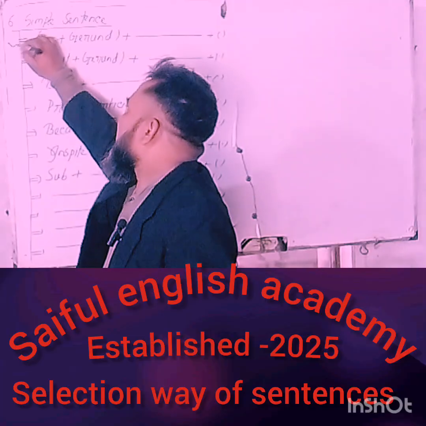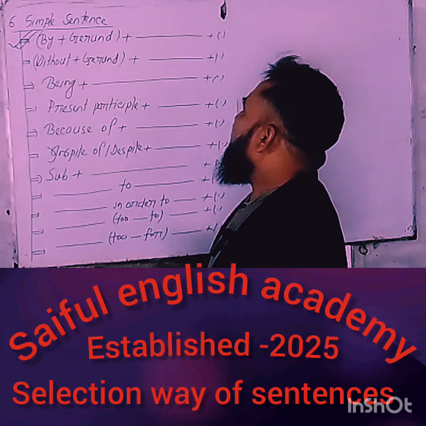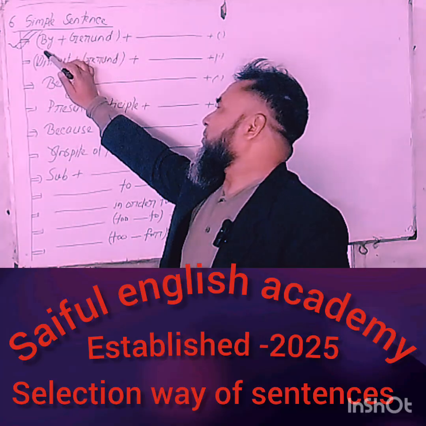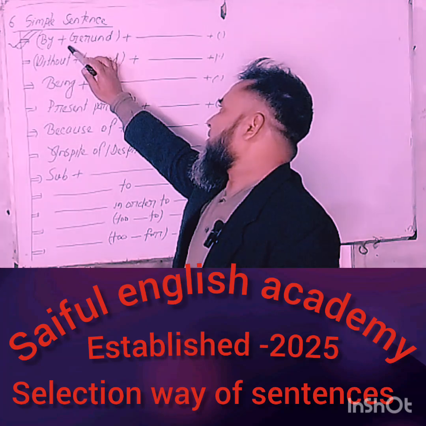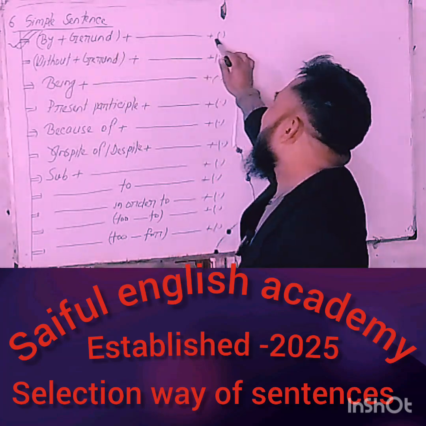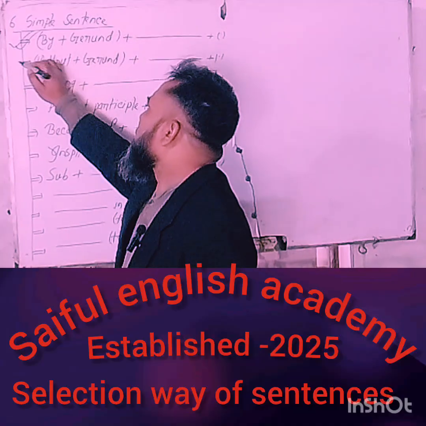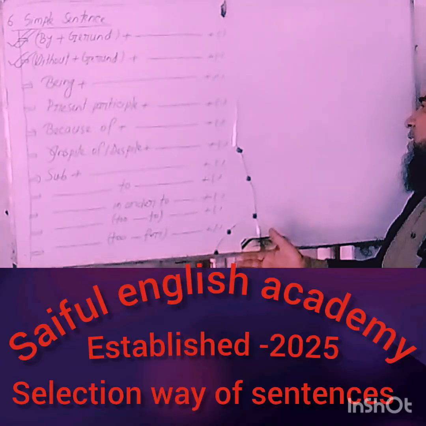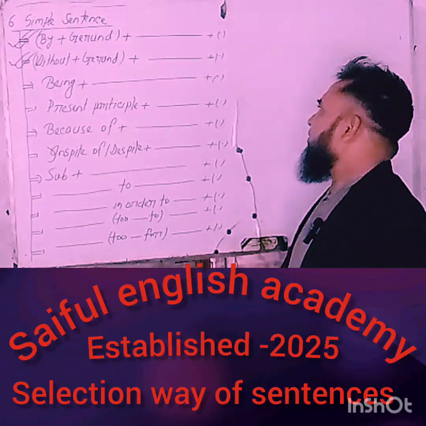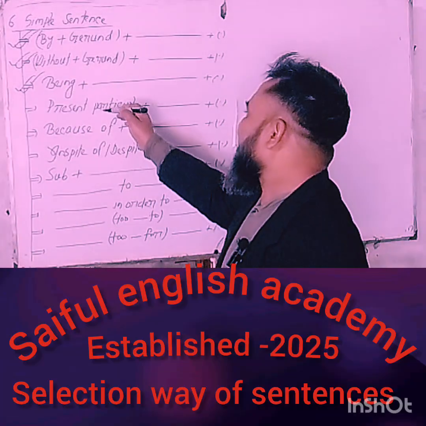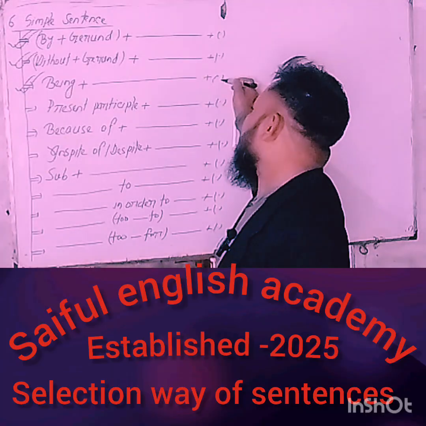Number one, starting word "By" plus gerund, and finally ended with the note of full stop. Number two, starting word "Without" plus gerund, and finally ended with the note of full stop. Number three, starting word "Being", and finally ended with the note of full stop.